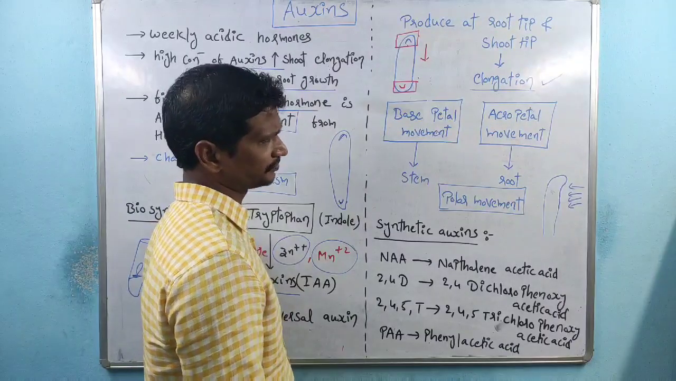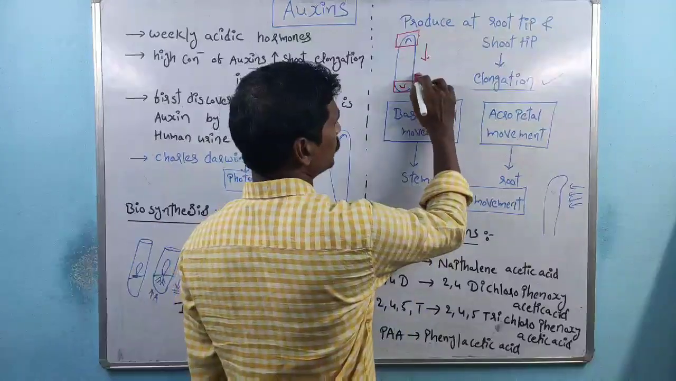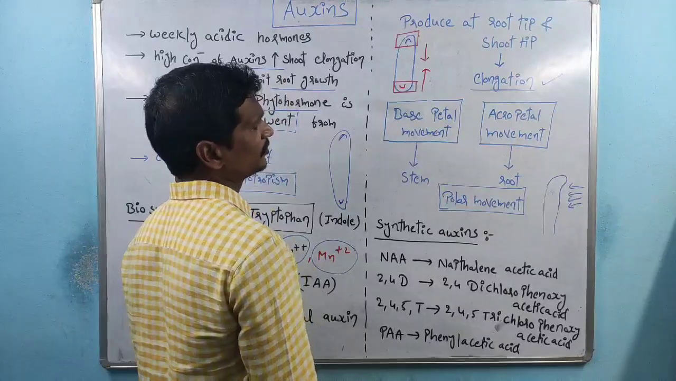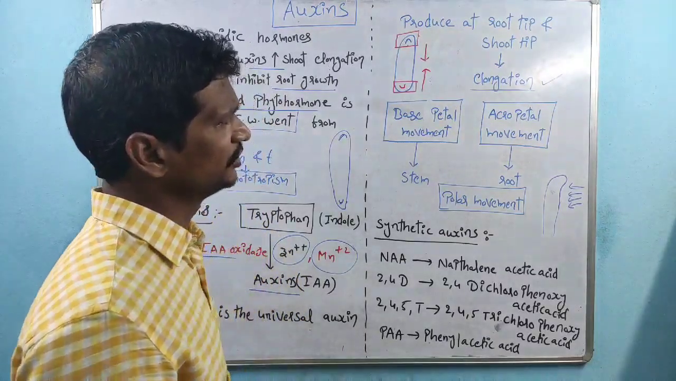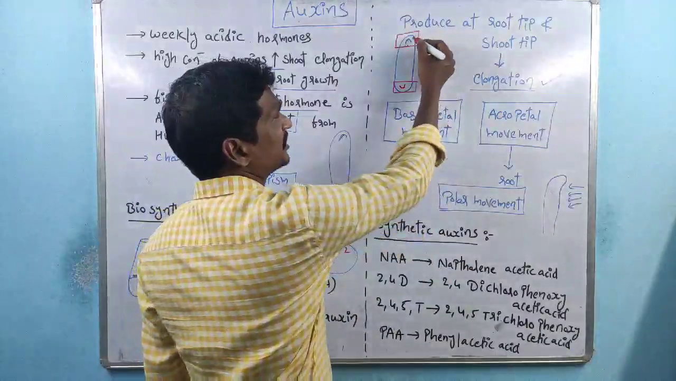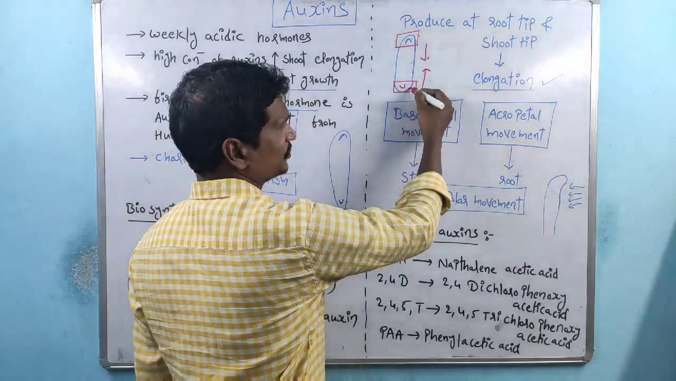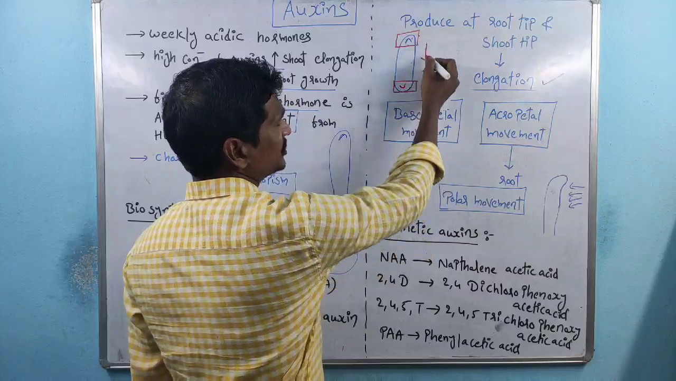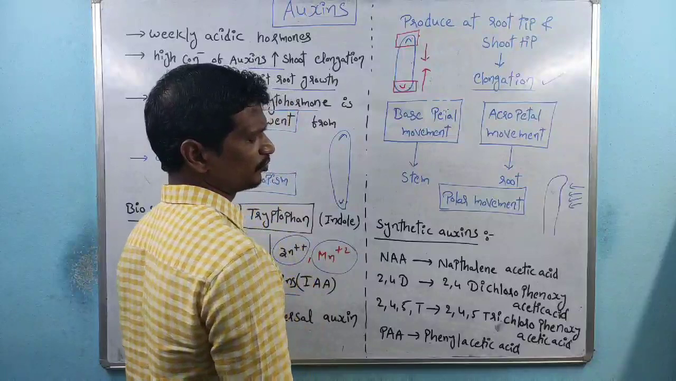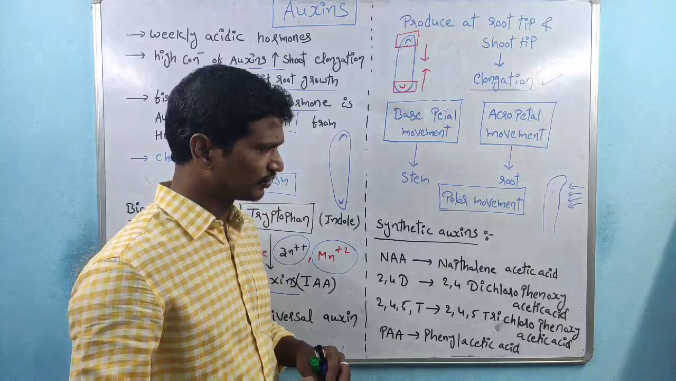And coming to the next one, acropetal movement, within the roots. Acropetal movement means from the lower side to the upper side, or from bottom to top. So that movement is called acropetal movement. Simple concept: here auxins are produced and transported in this direction, and here auxins are transported in this direction. So this direction is called basipetal movement, and this direction is called acropetal movement, right? So the stem and roots are involved in the transportation process.